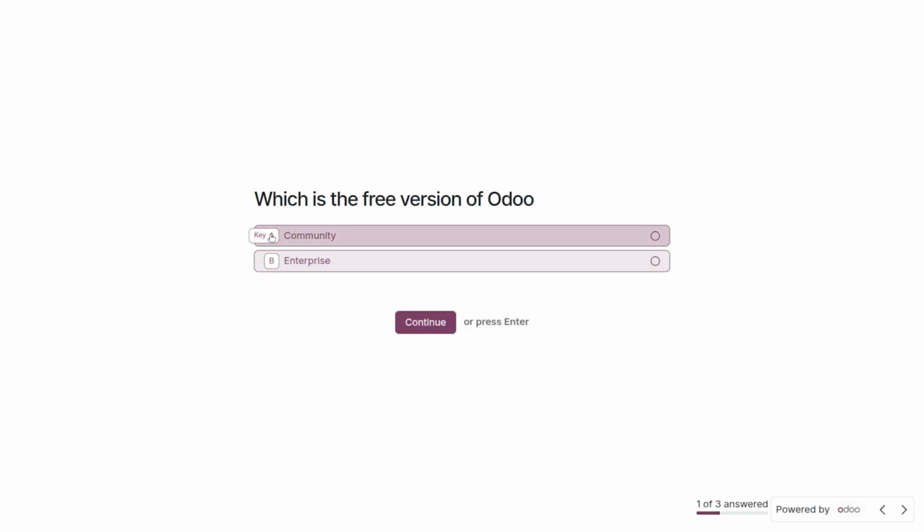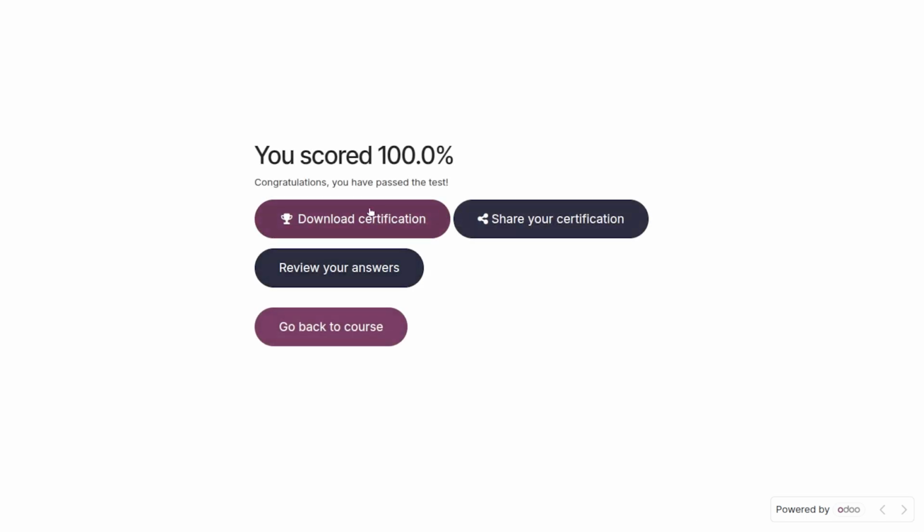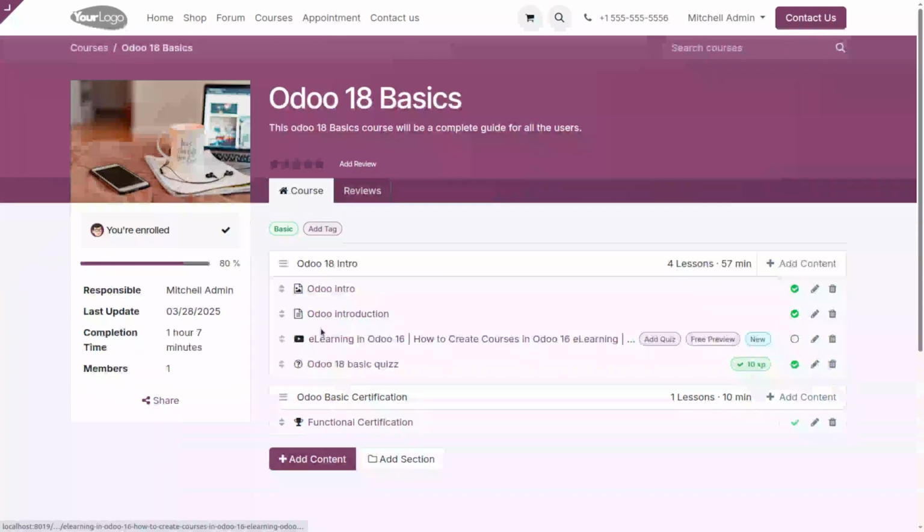The next question is which is the free version of Odoo. Then which module. I have already gone through these questions. So the next option is download certificate, and we have the options to review the certificate, share your certificate, and a back to course option. We have already downloaded one of the certificates and shown it to you, so we can go back to the course.